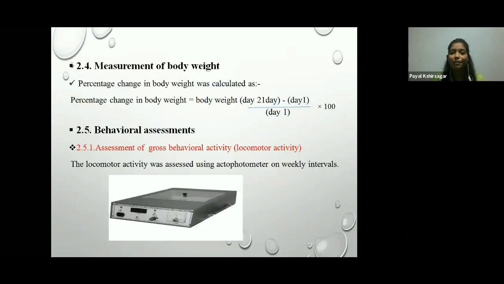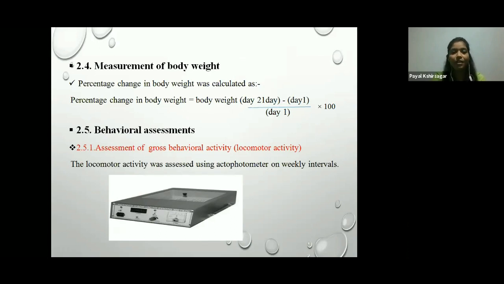Then measurement of body weight. The body weight of animals was recorded after the administration of quinolinic acid on day one, and on the last day of the study, the 21st day. The percent change in body weight was calculated by the following formula: percent change in body weight is equal to body weight on day 21 minus day 1, divided by day 1, into 100.